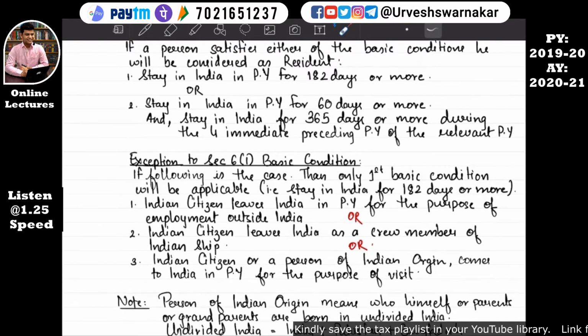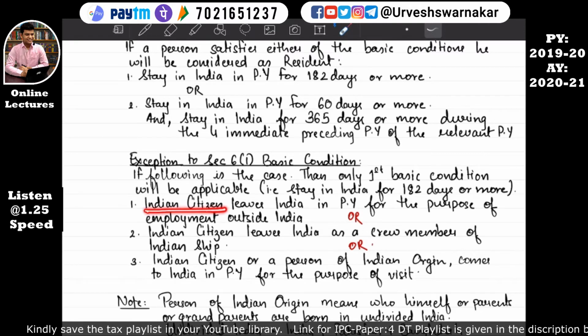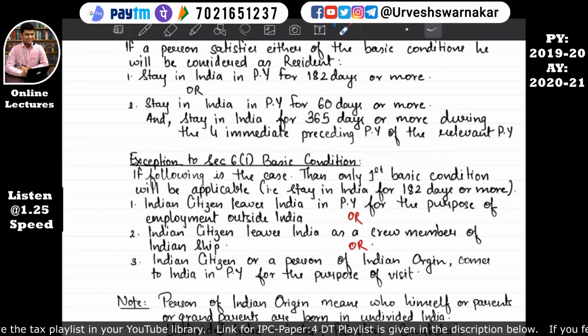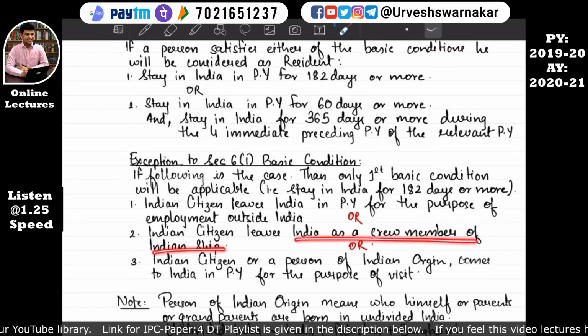Okay, exception to section 6 subsection 1 basic condition. If the following is the case, then only the first basic condition will be applicable, that is, stayed in India for 182 days. This condition will be utilized to check the number of days stayed in India. Okay, an Indian citizen leaves India in the previous year for the purpose of employment outside India. Where for the purpose of employment outside India, an Indian citizen leaves India as a crew member of an Indian ship.